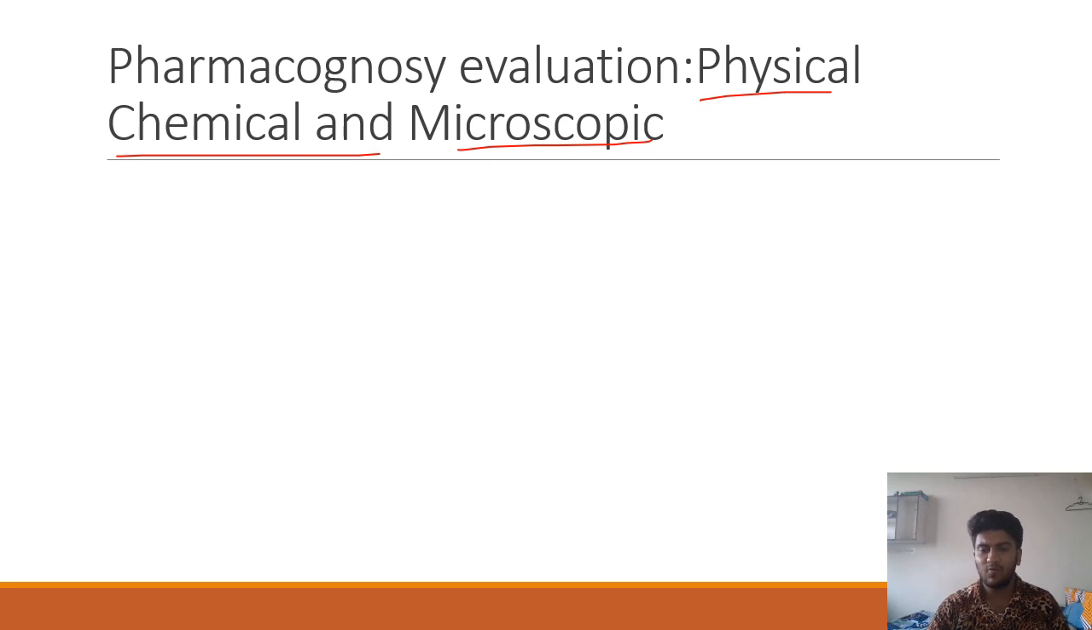In microscopic evaluation you have qualitative, quantitative. So you have stomatal index, vein islet number, palisade ratio, and very important, the lycopodium spore method. So you should know what the spore size of lycopodium is, what the color is and all.